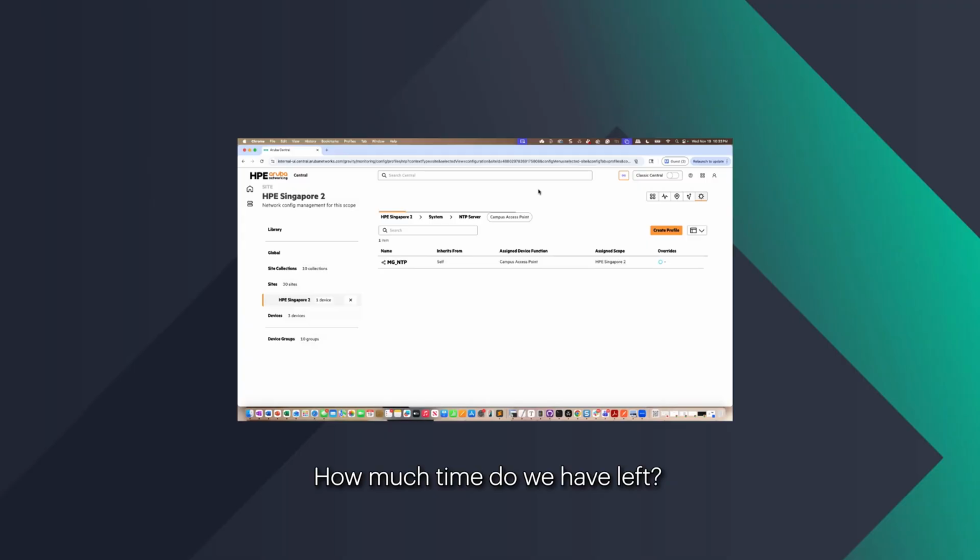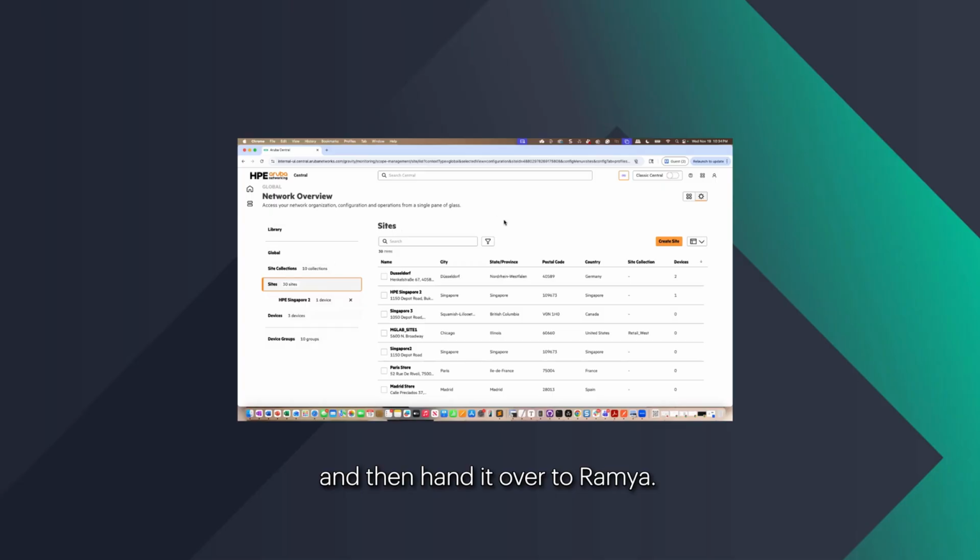Time check. How much time do we have left? I know that Ramya, we were going to split it. I can walk through the sites and the site collections real quick and then hand it over to Ramya. Give me 5 more minutes, Ramya, and then I'll hand it over to you. That would work. Thank you. Okay.